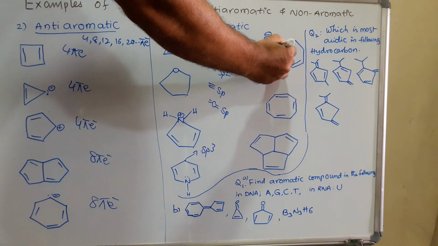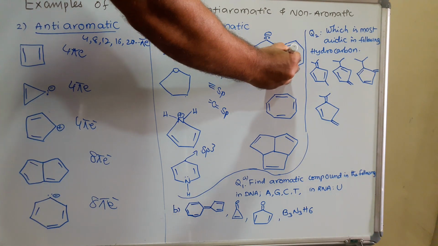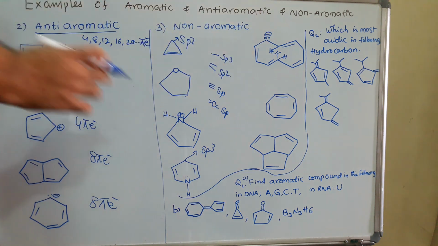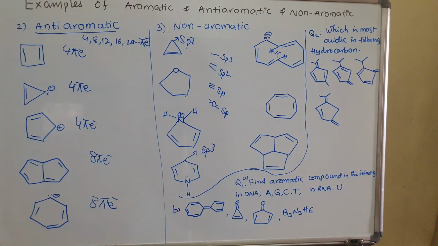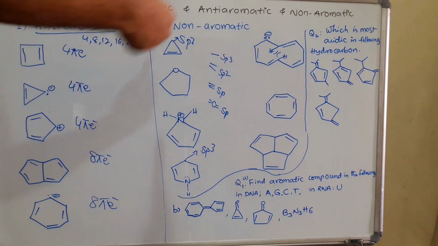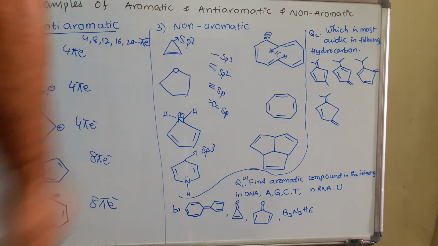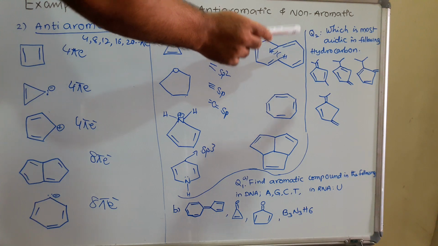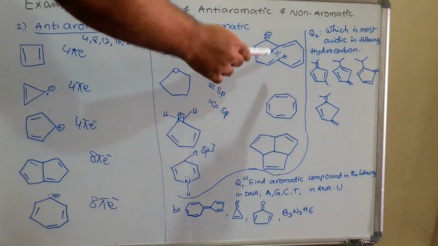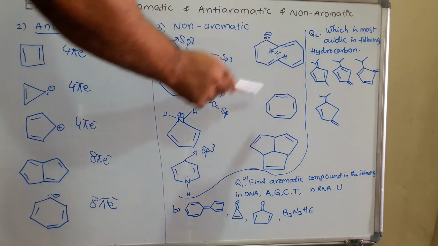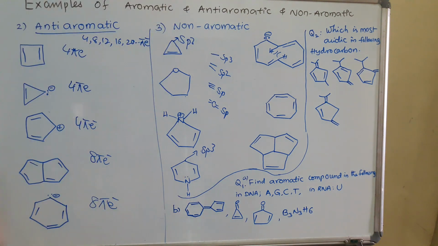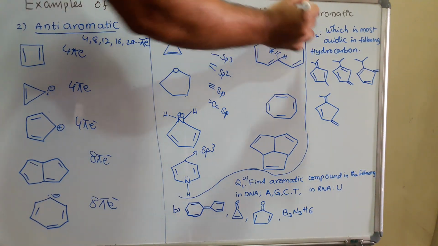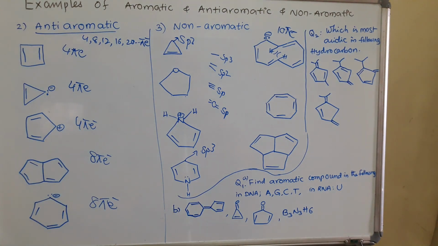The reason is that hydrogens are present. Due to this hydrogen repulsion, this inter-hydrogen repulsion, this molecule lost planarity. So totally this molecule is not aromatic. It is a non-aromatic compound. It has 10 pi electrons, but this is still non-aromatic.